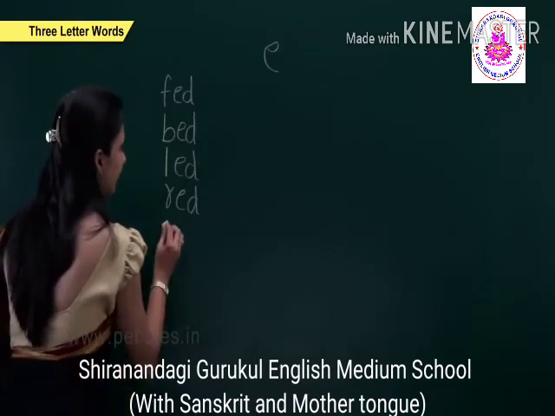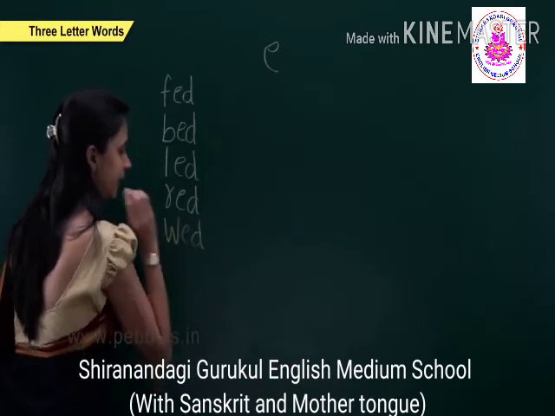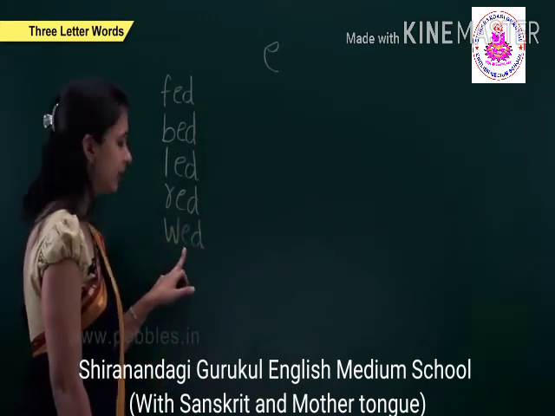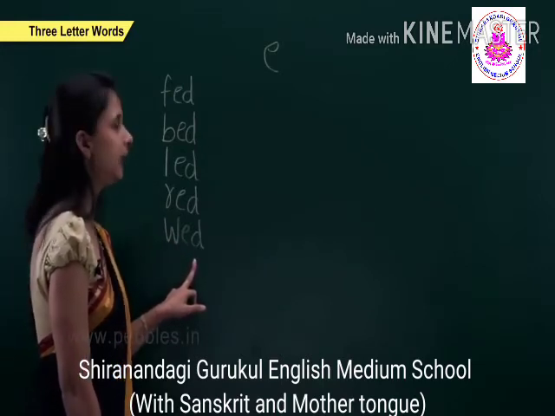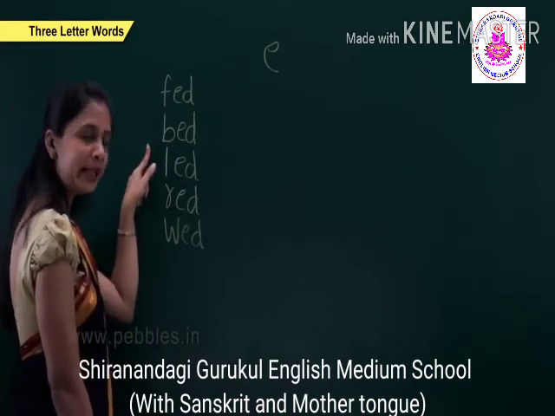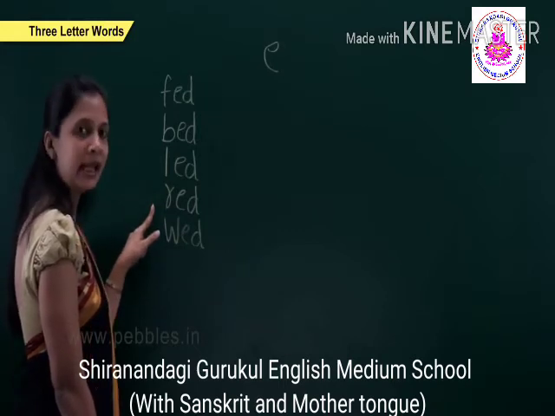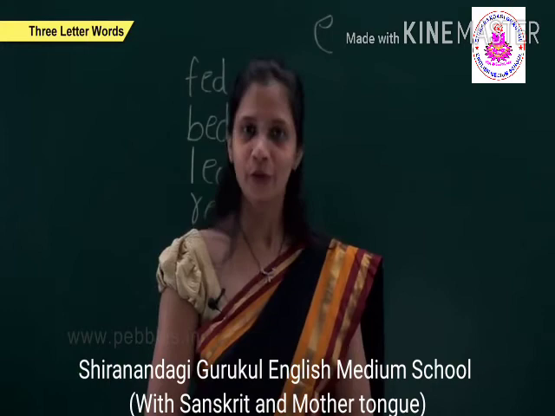The next is wed. W, e, d, wed. Now we repeat fed, bed, led, red, wed. Now we learn a few more words.